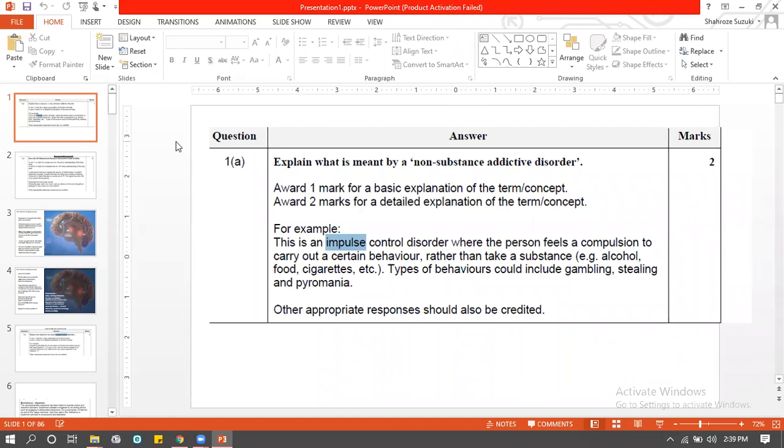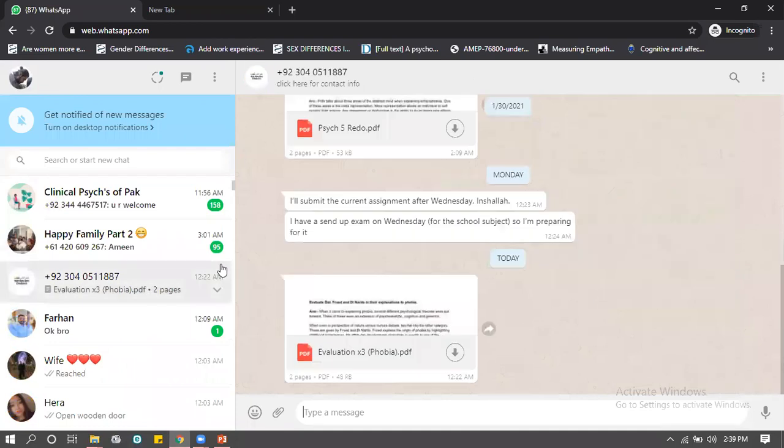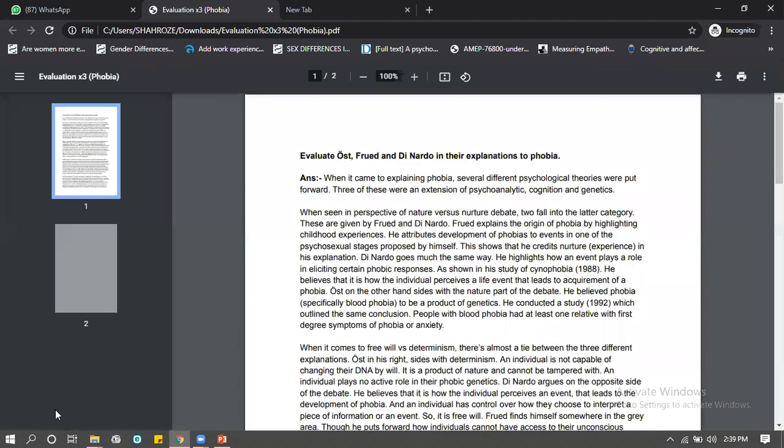All right. One thing we can discuss is a model answer. Okay? I have gotten an answer by Hanima. She has submitted this homework. It is a question from paper 3. Obviously, paper 3 is going to ask you for a summary of the studies that you're going to study, and apart from that, right after what you summarize, you're going to have to do the evaluation part. So she has submitted the evaluation part.